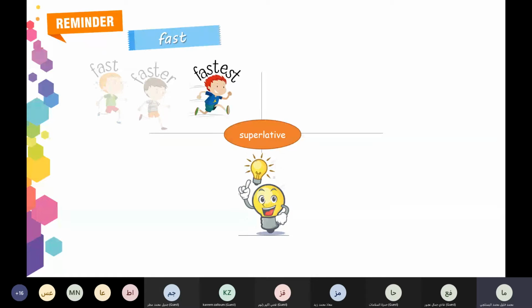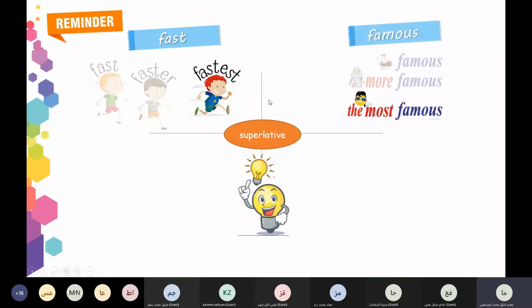EST. Fast, faster (comparative between two), fastest. Ali is the fastest of his class. So here we compare between one and more than one. This is with what? Short adjectives.